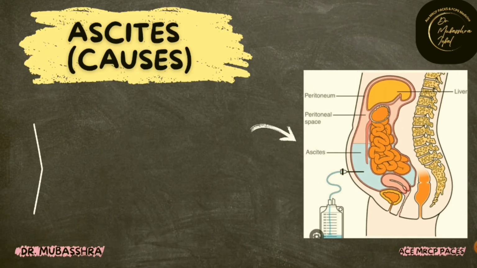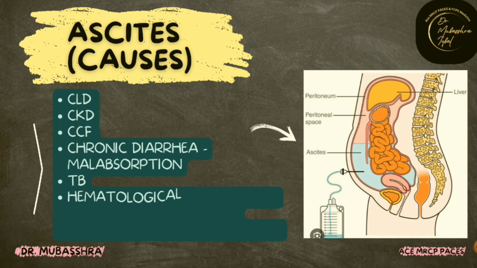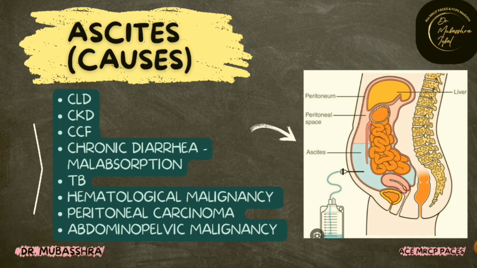Now coming towards the causes of ascites. The famous four C's, that is chronic liver disease, chronic kidney disease, congestive cardiac failure, chronic diarrhea, that is malabsorption, tuberculosis, hematological malignancy, peritoneal carcinoma, and abdominopelvic malignancy.